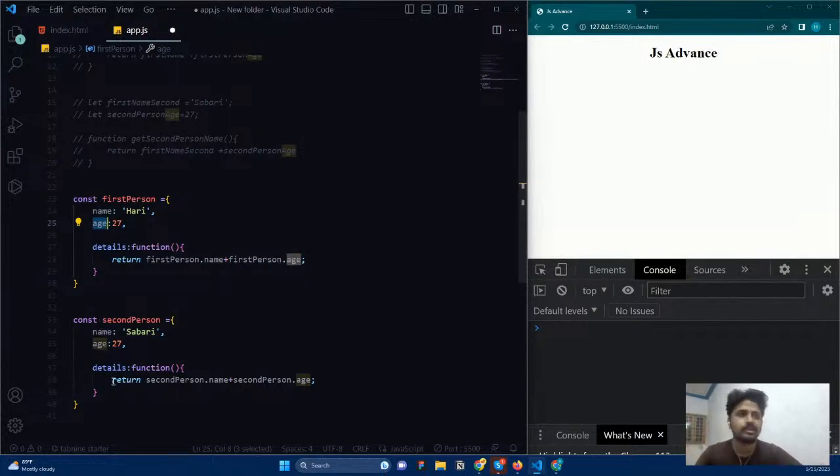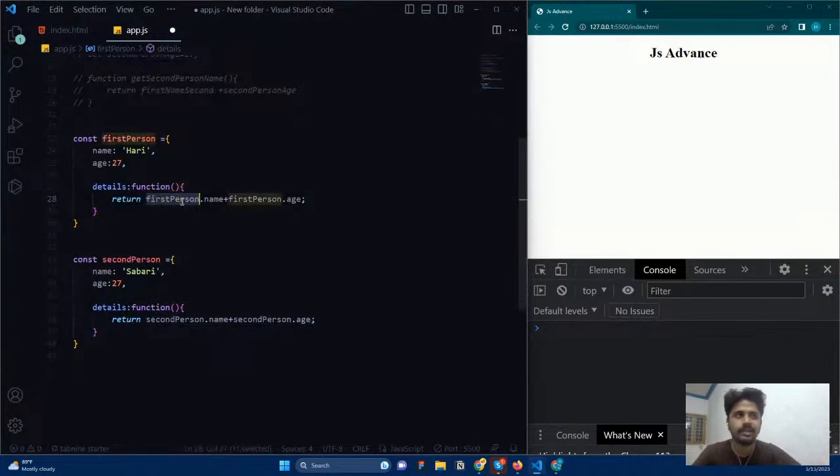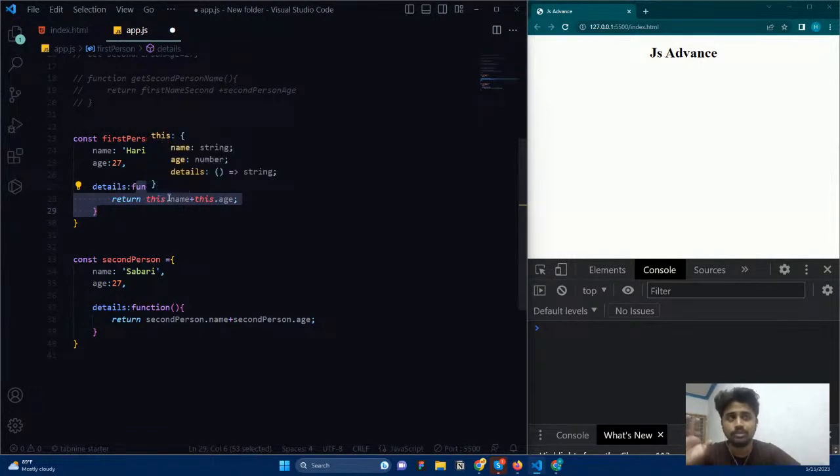And the second thing is, you can see this one, details. Here I need to make a single change. Instead of this first person name, I'm going to use this. If you are new here, you may find this pretty complicated, and we're going to have a separate class for the this keyword. Right now, let us understand that this is inside an object, inside a function of an object, so that this refers to the object where it is inside.